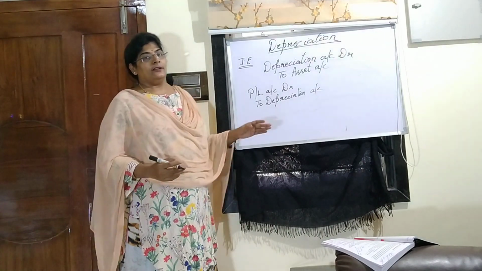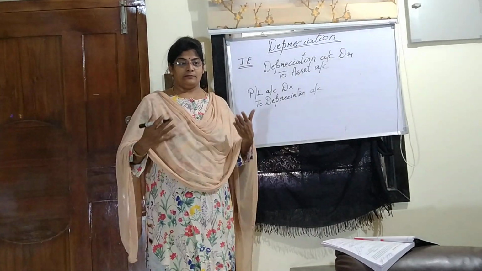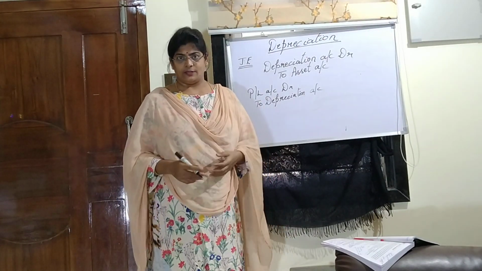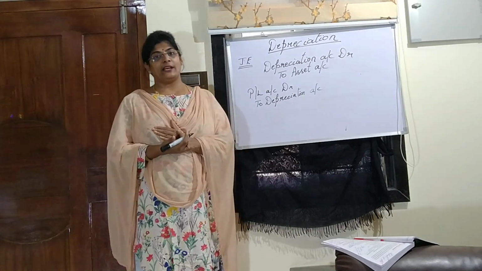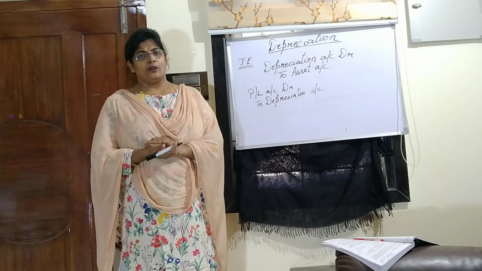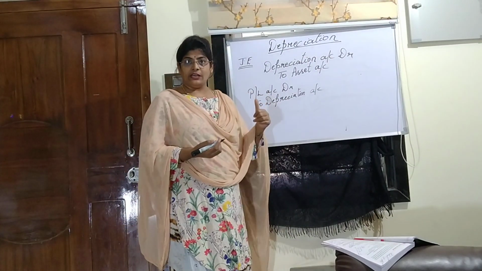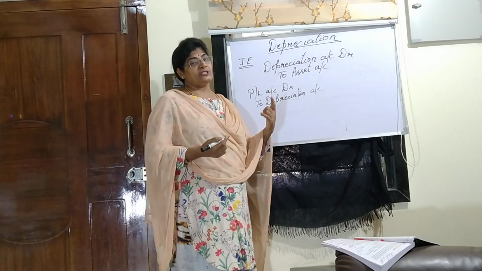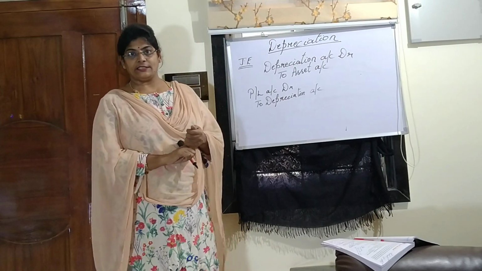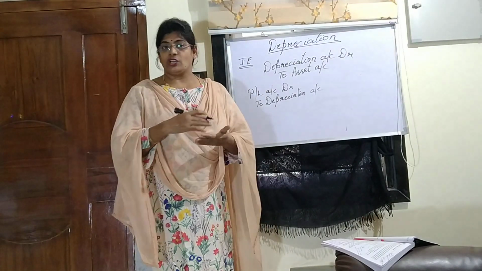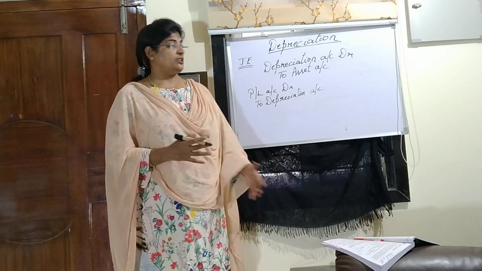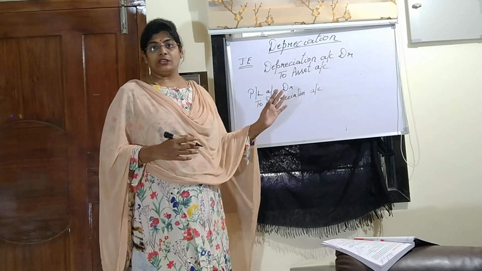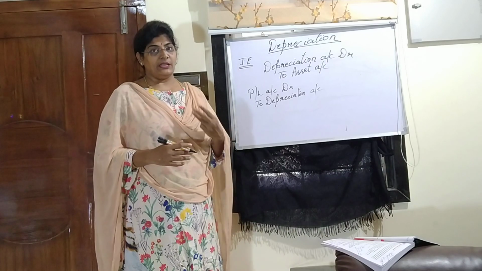Like I said, you will be preparing the account as asked in the question. The lifetime of the asset is 10 years. You will be asked to prepare for 3, 4, 5 years or so. In the first year, the first entry will always be the purchase of the asset account. Second, we will charge the depreciation throughout the year, and the third will be that depreciation which is transferred to profit and loss account. Third journal entry will be that.